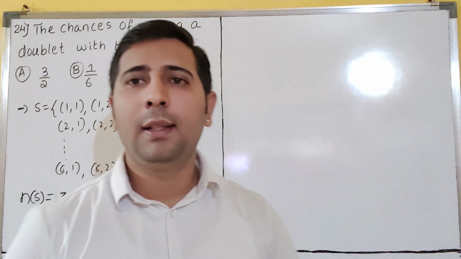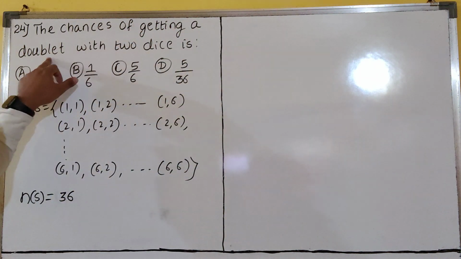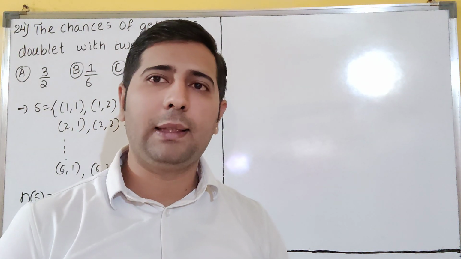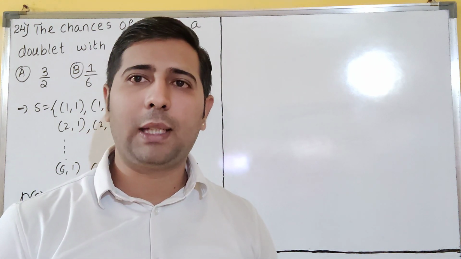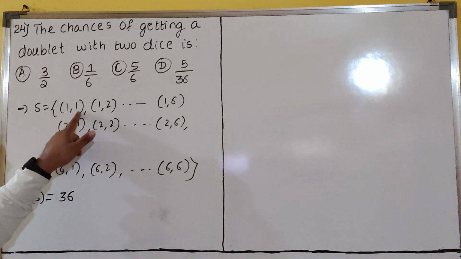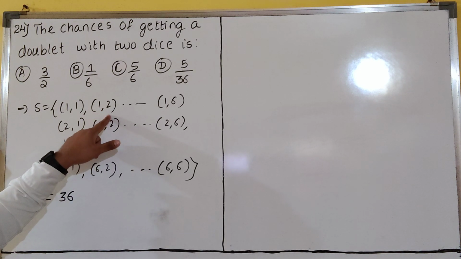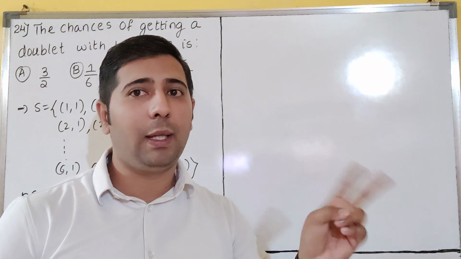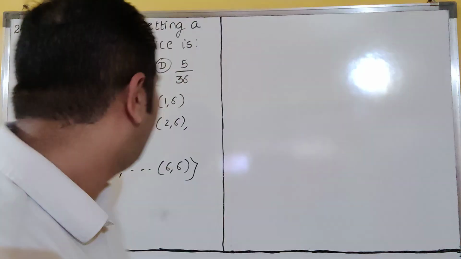Outcomes, this is. So what they had asked, dear students, is the chances of getting a doublet. What does doublet mean? Doublet means both numbers must be the same. Now see here, which both numbers are the same? 1 1. Yes, this number you can't take. Here 1 is there, here 2 is there, that does not work. Doublet means both numbers must be the same, dear students. Did you understand? Now see here, how many are there?